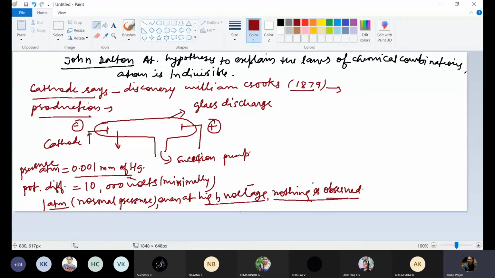But if the potential difference is 10,000 volts and the pressure inside the discharge tube is 0.001 mm of Hg, then only from this cathode, rays will be emitted.